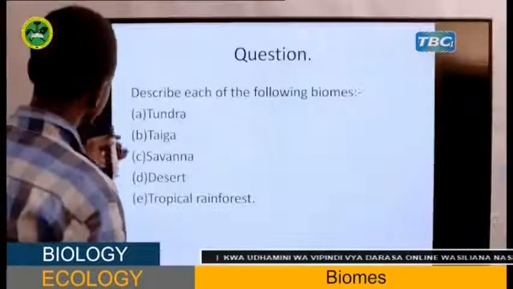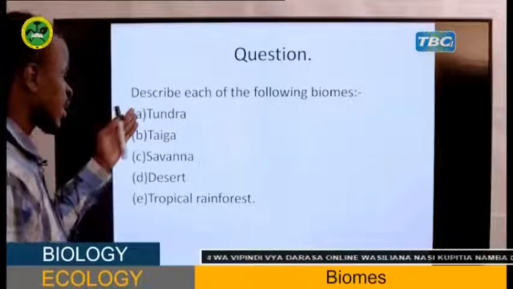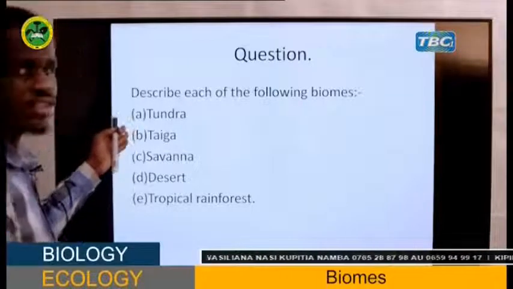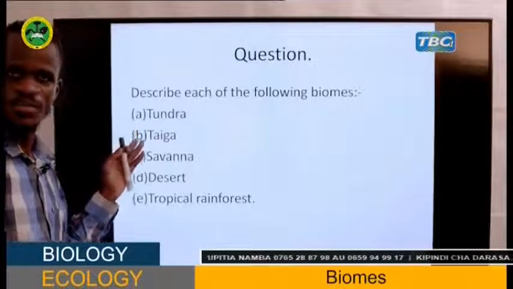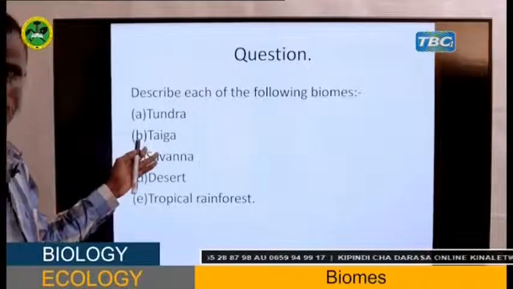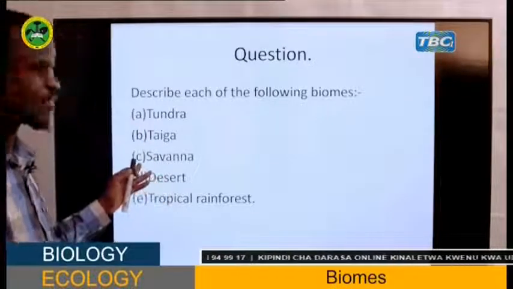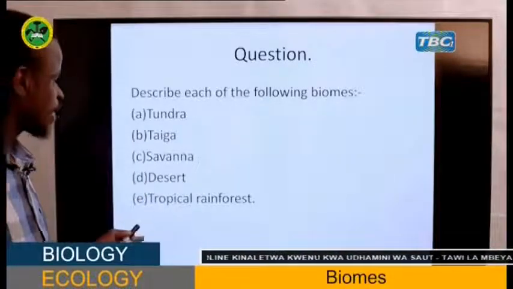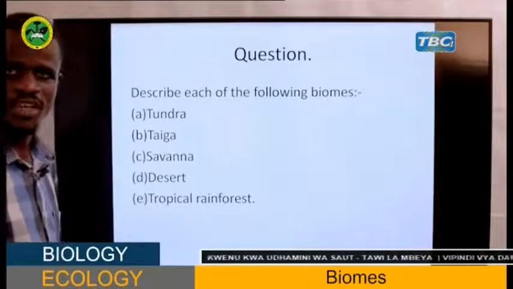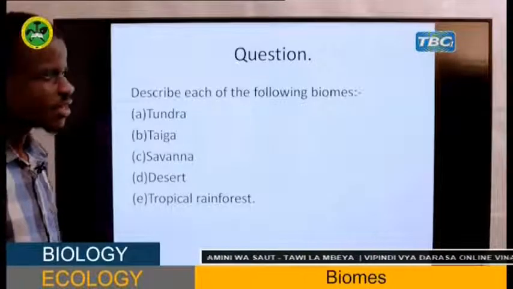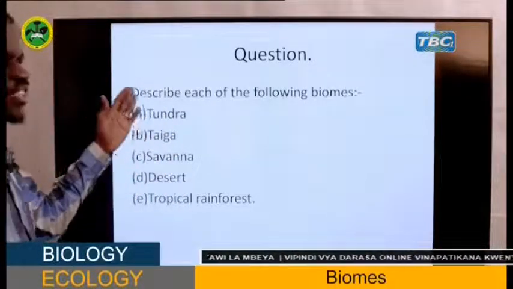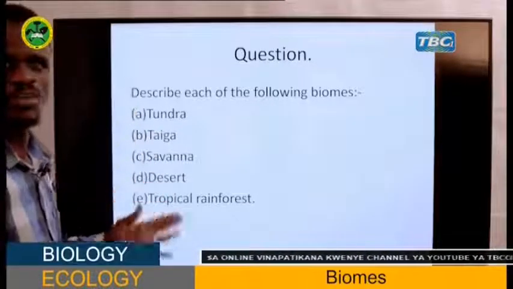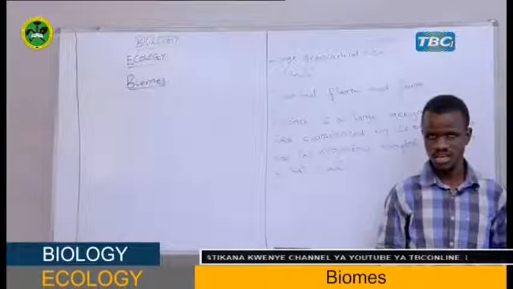Our question reads as, describe each of the following biomes. A, tundra. B, taiga. C, savanna. D, desert. And E, tropical rainforest. These are not only biomes, these are some. Therefore, we'll discuss with you some of the biomes. Together, students?